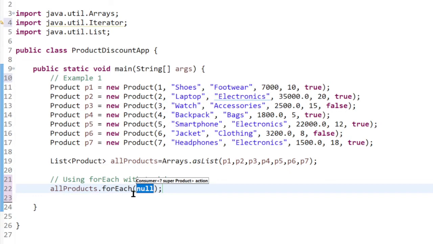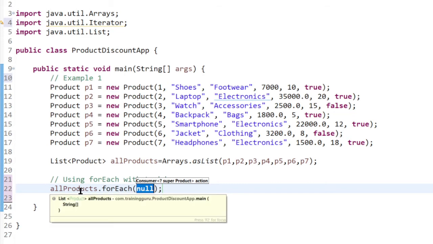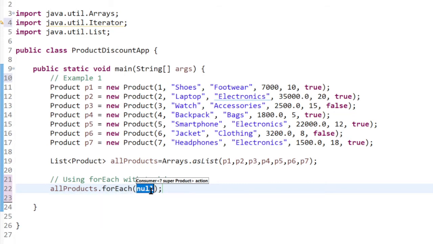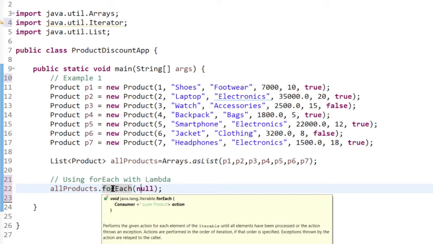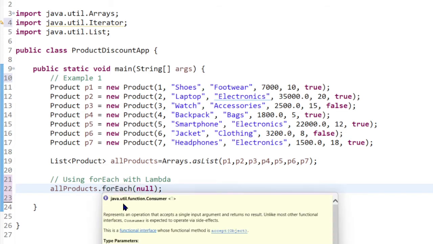The forEach is a method in the list, and see the parameter, it expects a Consumer implementation. So this expects an implementation of the Consumer interface. So what is a Consumer interface in Java? A Consumer interface is an interface that just consumes the elements. That's it. So look at this. The forEach method accepts an implementation of the Consumer interface. If you want to know what the Consumer interface is, just click on this and see that.